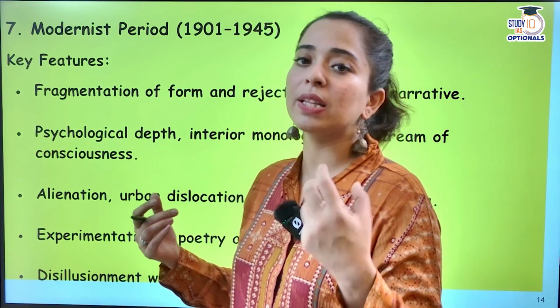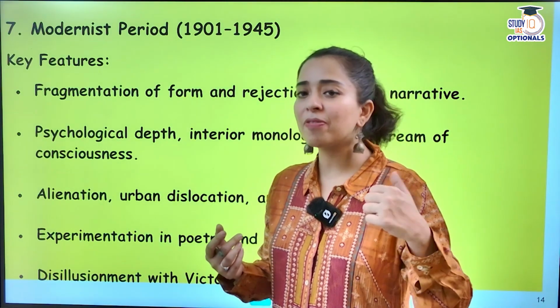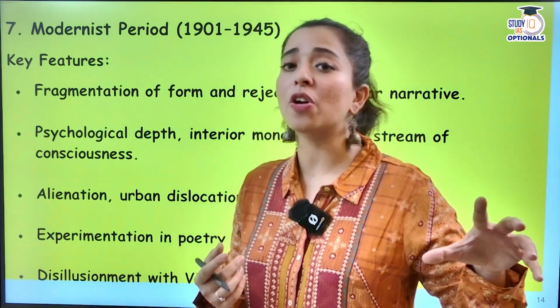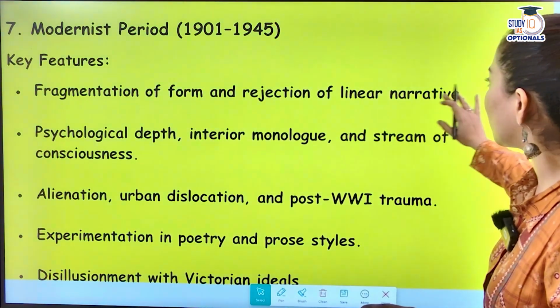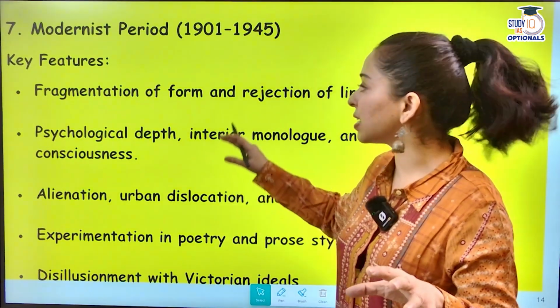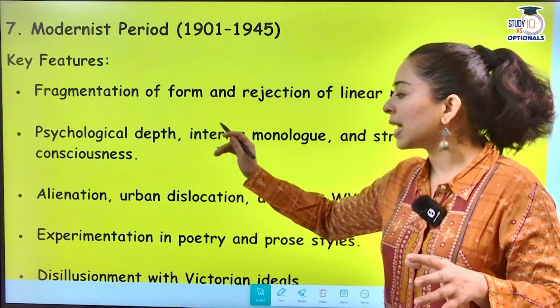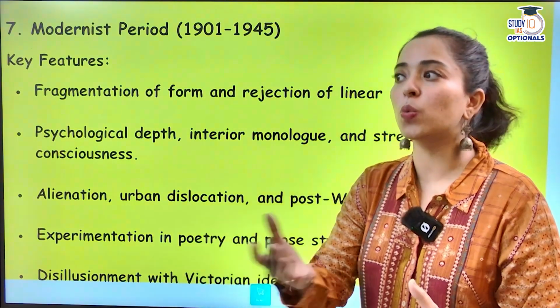Okay, so these different kinds of works were being written. Drama भी famous था, poetry भी famous था, novel भी famous था. This was an age when all the genres were famous in their own way. So fragmentation of form and rejection of linear narrative, psychological depth, interior monologue, and stream of consciousness. That was happening. Alienation. People at that time were getting alienated from the world.